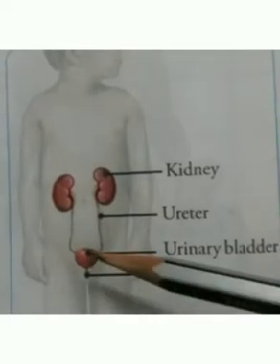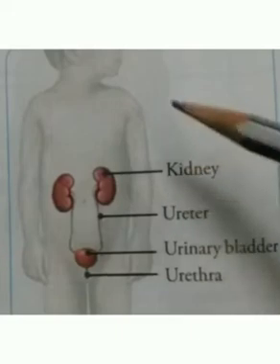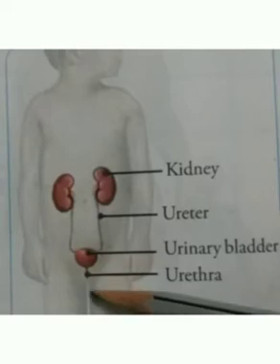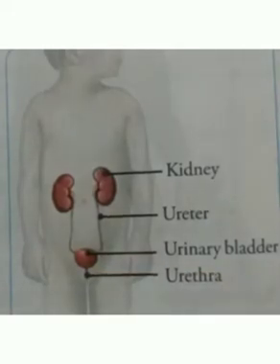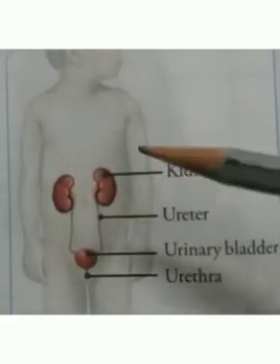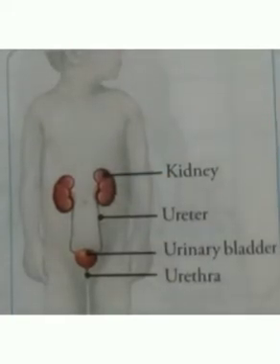When the bladder becomes full, you feel like going to the washroom. From the bladder, it passes out of the body through a part called the urethra. This system helps to remove the waste materials from the body.